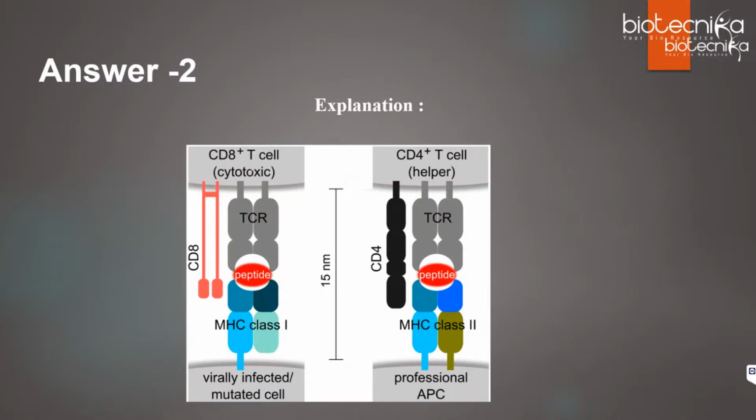So this is a CD8 T cell. T cell receptor, it has CD8, it will engage with MHC class 1. Usually it is present on virus infected or mutated cells. Those mutated cells start to express more of MHC class 1. And CD4 is present on APCs, means they will identify the antigen that is present on MHC class 2 on professional APCs. Those are the three types that I told you.